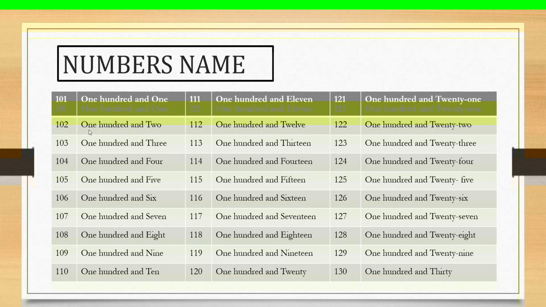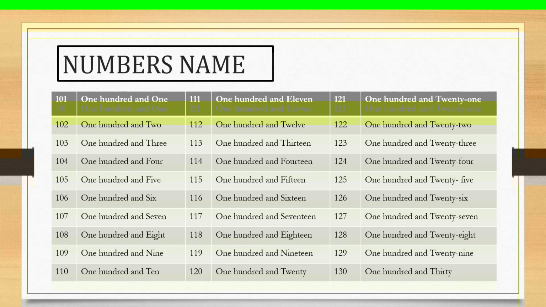Then the next number, 102. Who can read the number? Yes. O-N-E, 1. H-U-N-D-R-E-D, 100. A-N-D, and T-W-O, 102. Yes, correct. Next number 103.